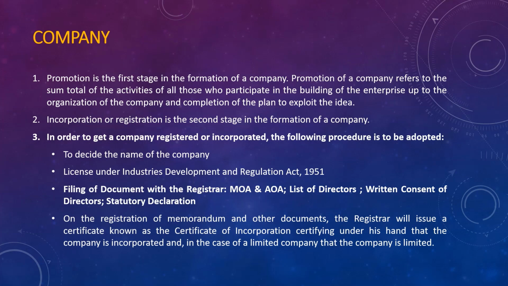Next, at the time of registration they need to file incorporation documents. What are those incorporation documents? First of all, the Memorandum of Association, the Articles of Association, and the list of directors, the first directors who are further appointed by the company in the shareholders meeting. Written consent of the directors, that means you have to obtain written consent from the directors, that you are not forcing directors to work with you.